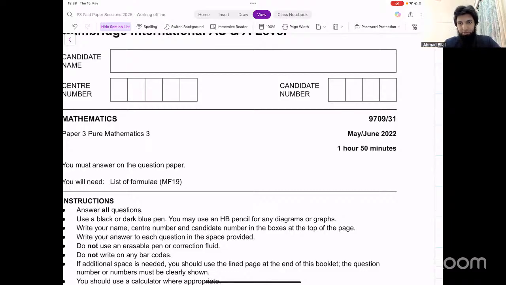So just checking something here. My other device is lagging a bit.